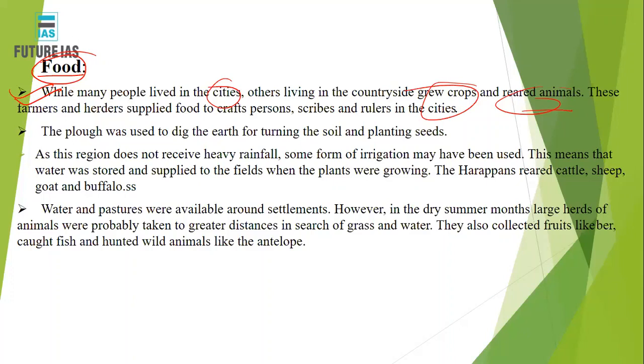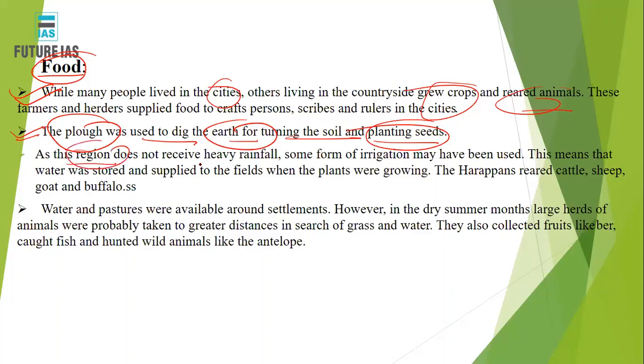just like today. These farmers and herders used to supply food items, grains, and flesh to those people who stayed in the city, just like in today's conditions. Like, the plow was used to dig the earth, turning the soil and planting the seeds. Just like a normal plow, the plow at that time would have been a wooden one.